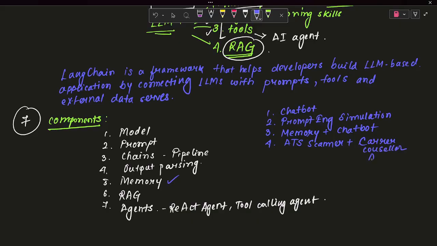Then we will go with agents. For that we will be building a coding agent, a research agent, and even a summarizer tool.